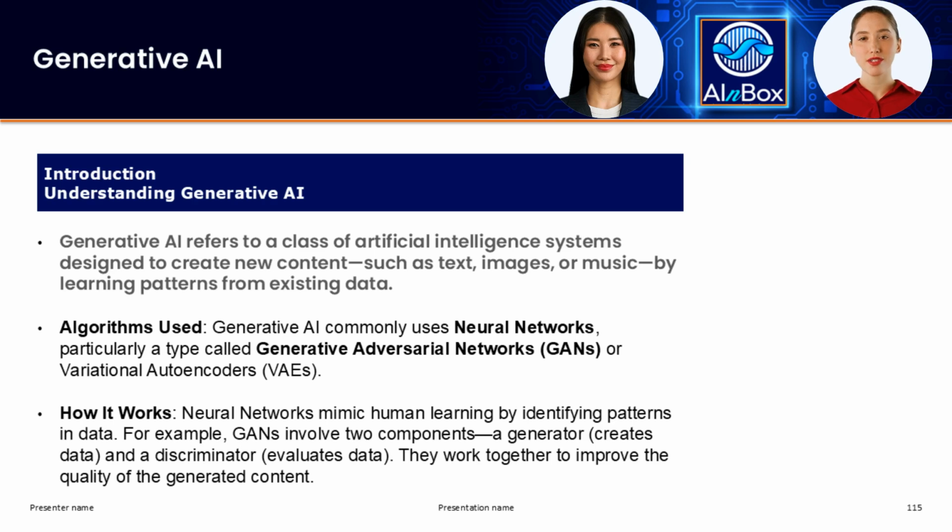Now, Sarah, can you share some real-world applications of generative AI? Certainly, Rana. In text generation, for instance, generative AI powers chatbots to make conversations feel more human and even drafts articles or poetry. Then there's image creation, where artists use it to craft unique artwork or improve photo quality. That's fascinating. And let's not forget music composition. Musicians can use generative AI to create new music tracks, explore new genres, or develop original soundscapes.